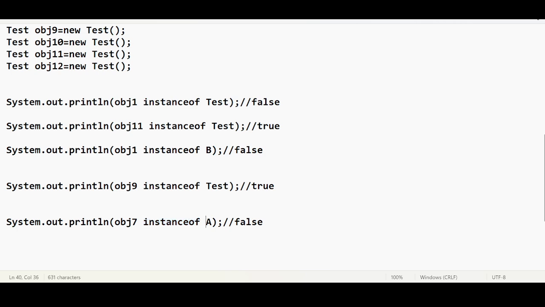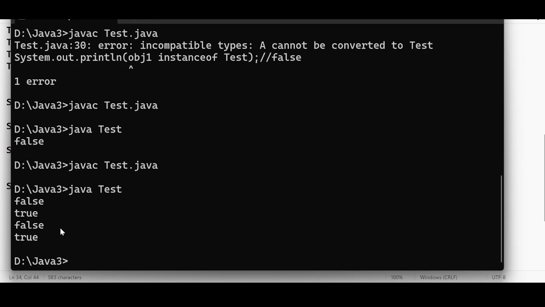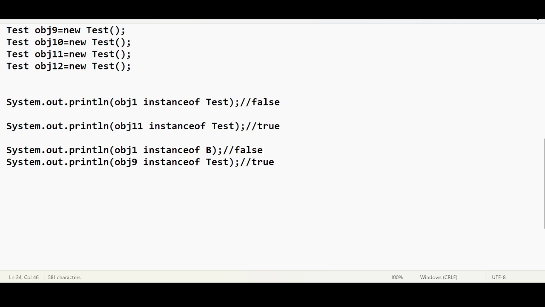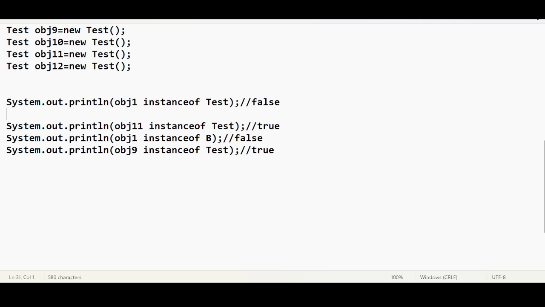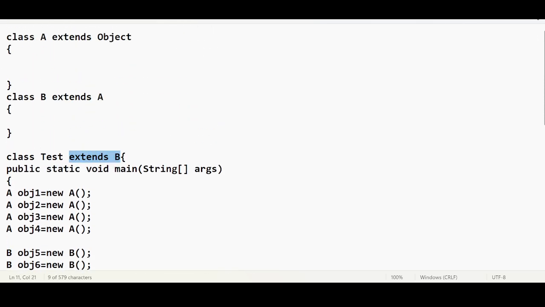obj7 is an instance of A. Let me remove this. First let us try to check this. Are we getting false, true, false, true? False, true, false, true. Okay, now you must understand one thing before coming to the conclusion. It is mandatory to create the inheritance relationship because we are dealing with three different classes and they have to be in an inheritance relationship. We are trying to find if they are instances of specific classes.